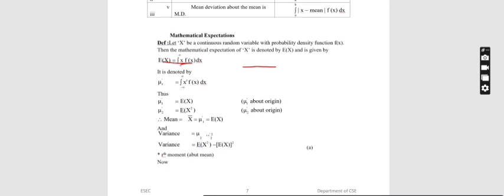Next we are going to see the properties of the probability density function. f of x is greater than or equal to 0, where x lies between minus infinity and plus infinity. Another condition of a probability density function is the integral from minus infinity to plus infinity of f of x dx equals 1. These are some important definitions given under probability distribution functions.